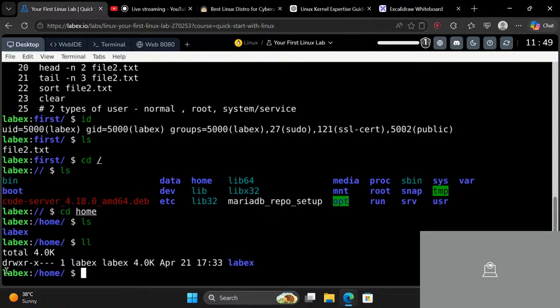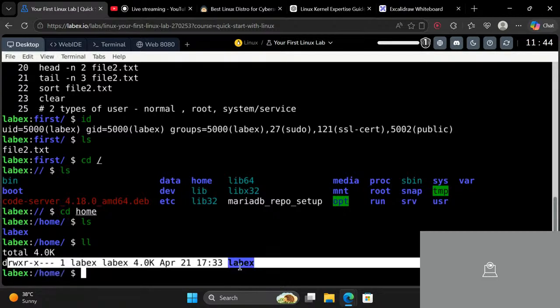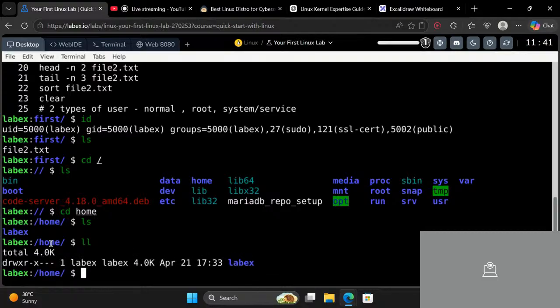Here this D means directory. Okay, D means directory. We are inside the home, and everything inside this belongs to the user LabEx, which is a member of a group whose name is LabEx, and the permission is read, write, execute.